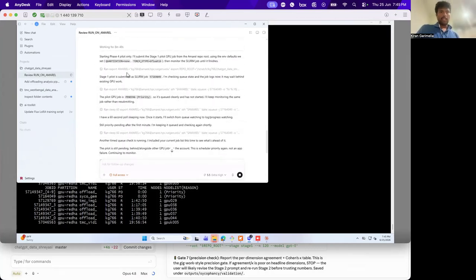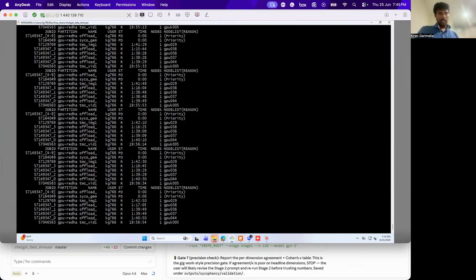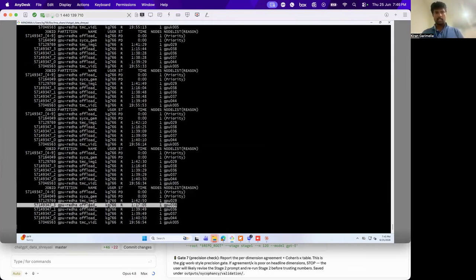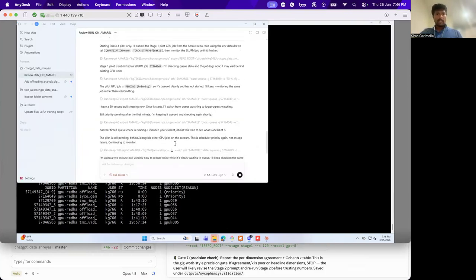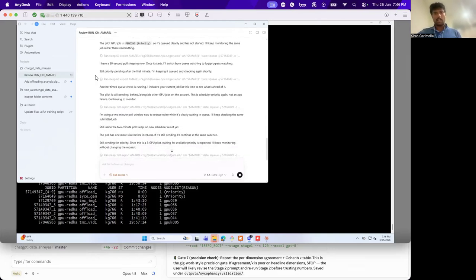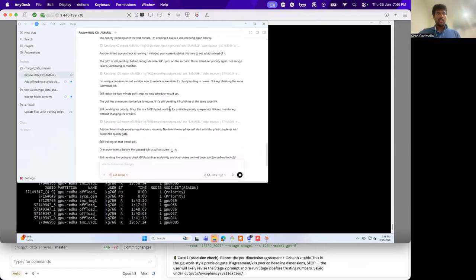It says, okay, I submitted this Slurm job with this ID. If you see here, there's a bunch of jobs running. Some of these are the recent ones, and these are the ones which are still pending. They're not running. But for the other studies, I'm already running some other stuff, which is also being run through Codex. I'll show that in a while. And it constantly keeps checking, like every half an hour or so, and says it's pending.